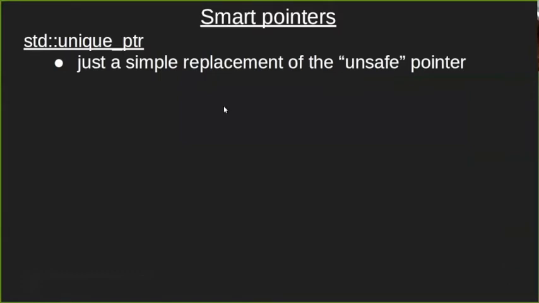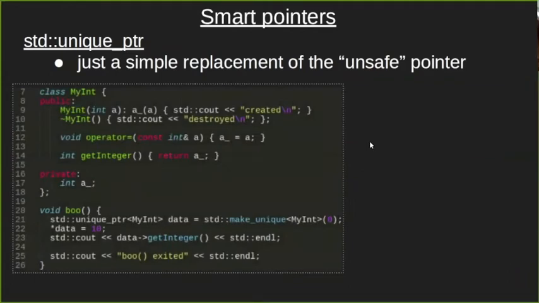So the unique pointer is just a simple replacement of the unsafe pointer. I made a simple wrap on top of an integer here. We call it myInteger. It's a class that wraps up an integer just in order to allow us to see where the integer is being constructed and deleted. So in the constructor it says created, in the destructor destroyed, and also operator equal and get integer functionality. So this is a wrapper on top of integer just to see the process of constructing and destructing.